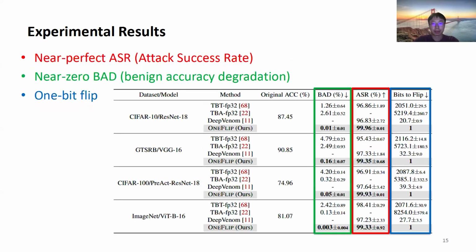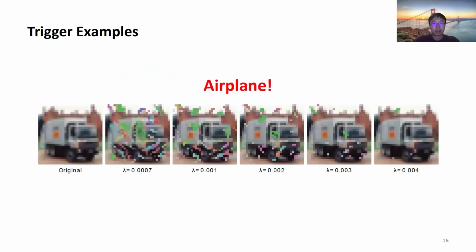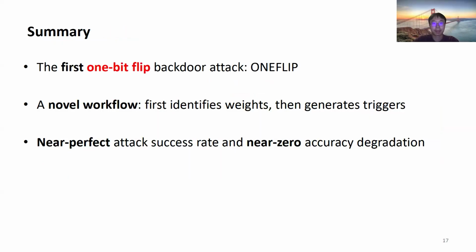The results show that ONEFLIP achieves near perfect attack success rate with minimal impact on benign accuracy using just 1 bit flip. We also illustrate example images with triggers under different lambda values. All these images are classified as airplanes.